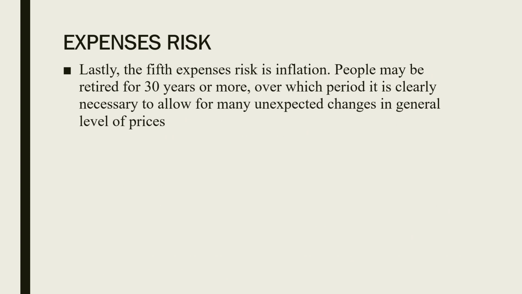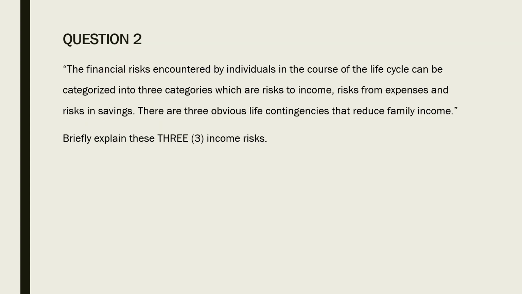Lastly, the fifth expense risk is inflation. People may retire after 30 years or more, a period clearly long enough to allow for many unexpected changes in the level of prices. Question 2: financial risk encountered by the individual in the course of the life cycle can be categorized into three categories, which are risk to income, risk from expenses, and risk in saving.